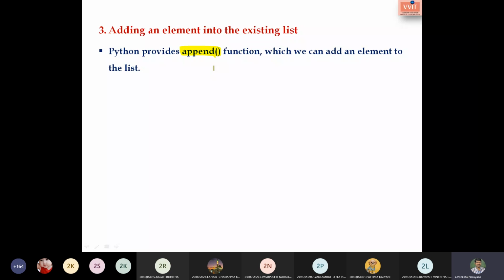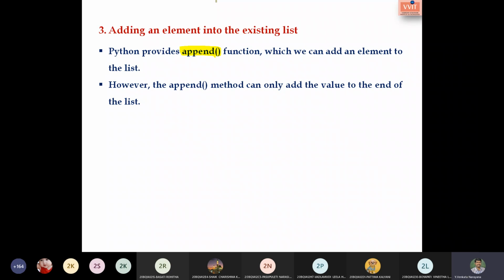One thing we have to make sure of is that the append function will add the data only at the end of the list. For an existing list, we add an item at the end by using the append function. So let us go with the syntax.